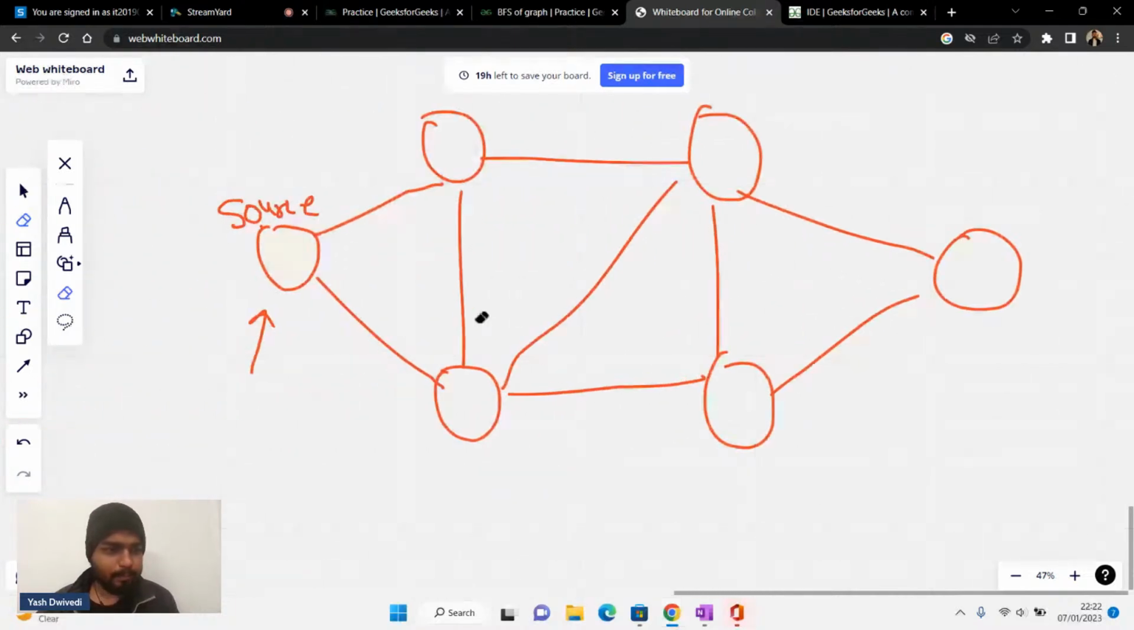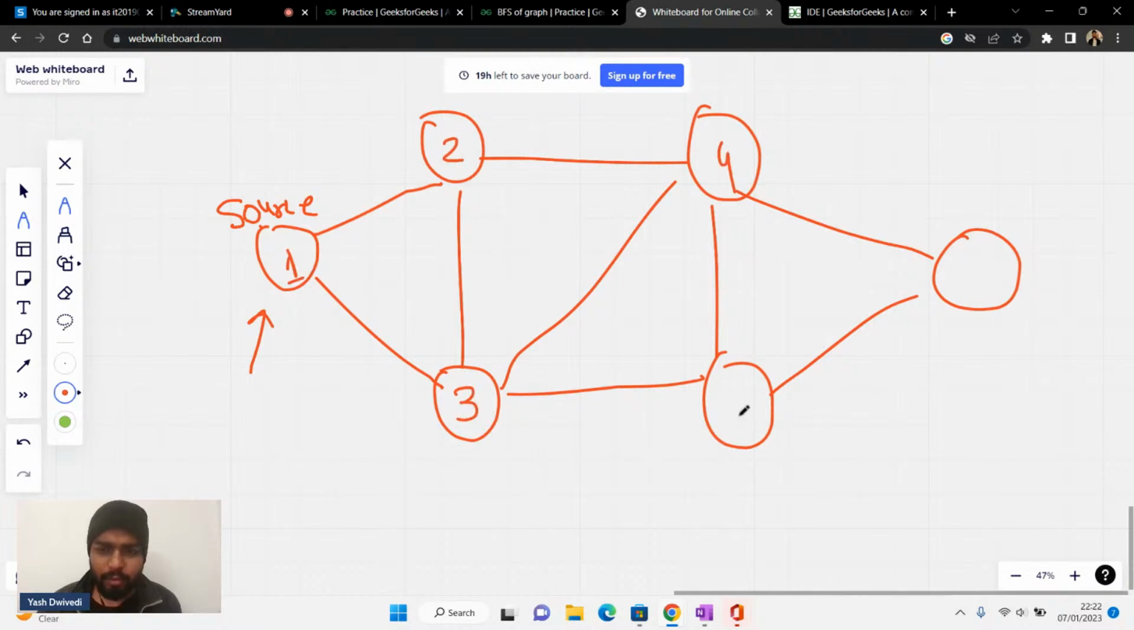If you see here, let's say this is our graph, right? So we have 1 here, 2 here, 3 here, 4 here, 5 here, and 6 here.